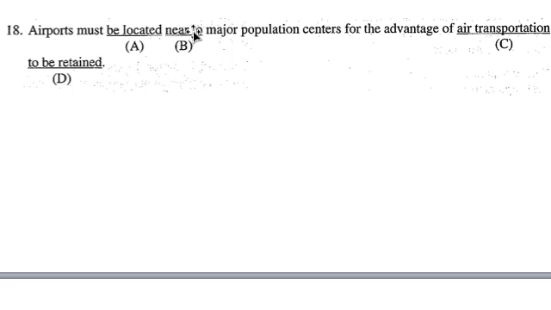Near to. Oh, near to. This is tricky for some speakers of certain languages. This might sound right, but near actually does not take the preposition to. Near is going to be by itself, so it should just be near major population centers. The other thing they may have been trying to confuse you with is next to.